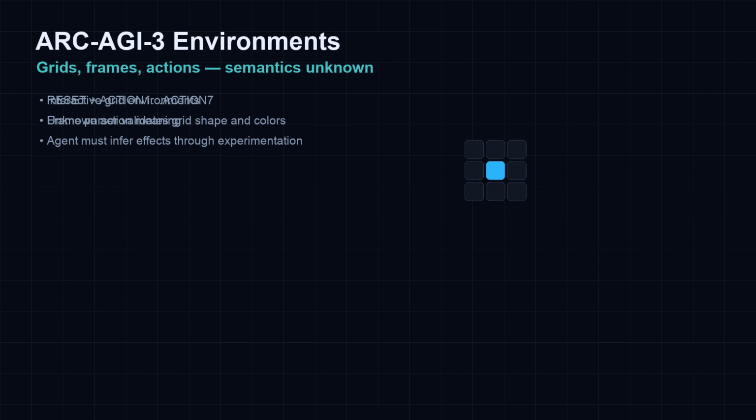ArcAGI 3 provides interactive grid worlds. Each frame is parsed into a normalized grid. Actions are available, but their semantics are not given. The agent must discover effects through experimentation.